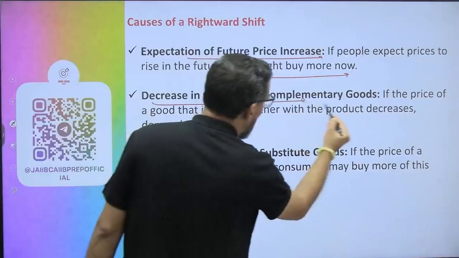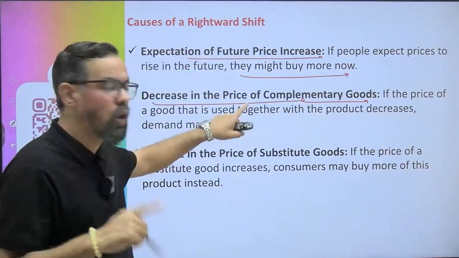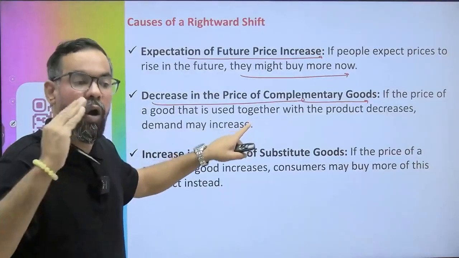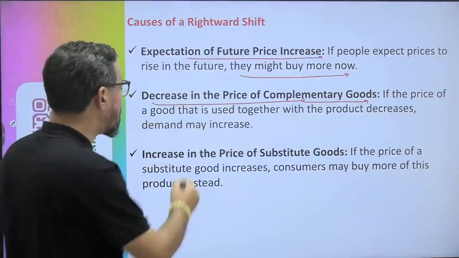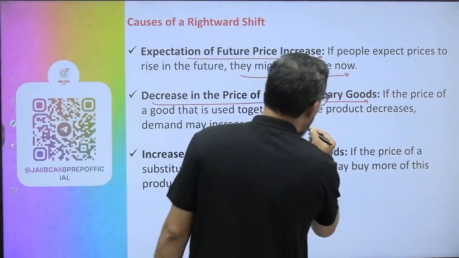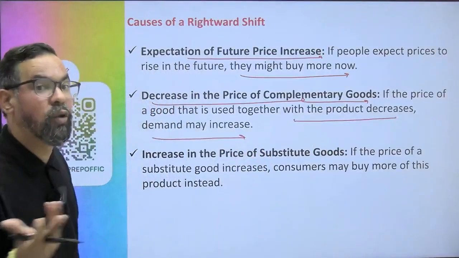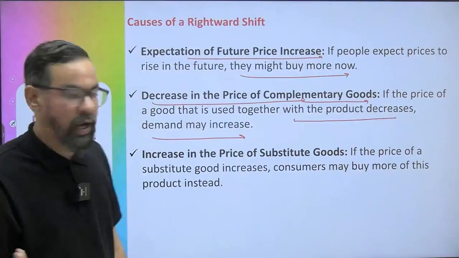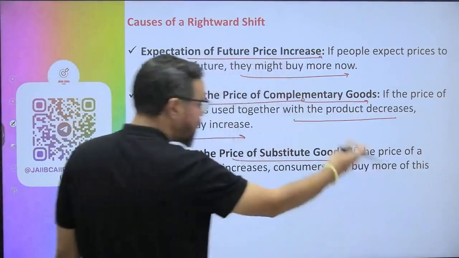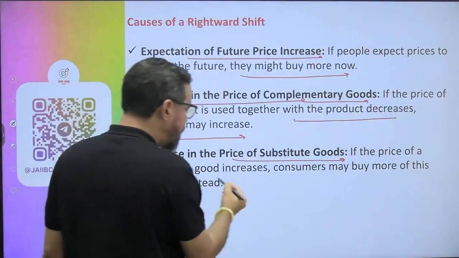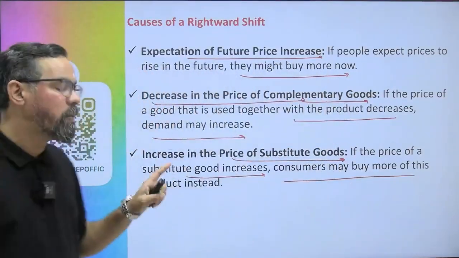Decrease in price of complementary goods, complementary and substitute. When it comes to complementary goods, like butter and bread, or diesel or petrol and cars: if the prices of goods that are used together with the product decrease, people will buy more. If petrol prices become 50, people buy more cars, right? In the case of substitute goods, if the prices of substitute goods increase, consumers may buy more of this product instead.